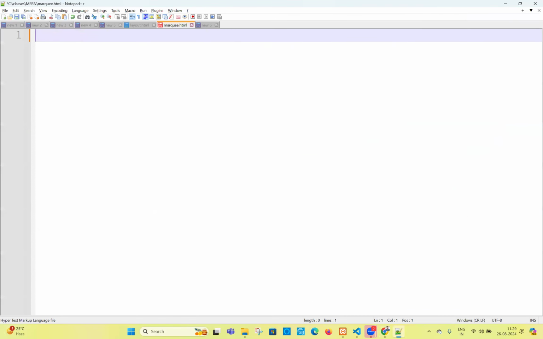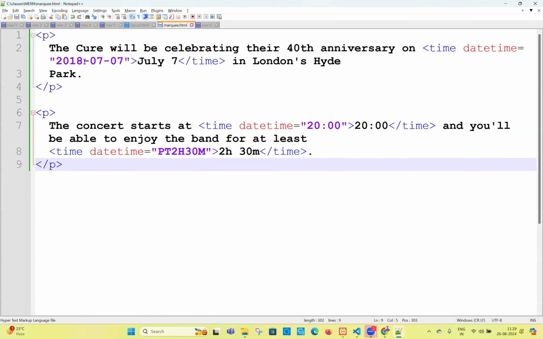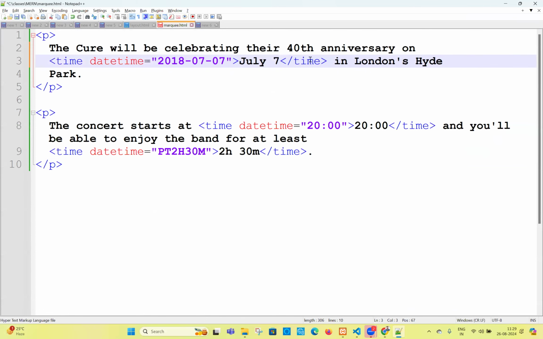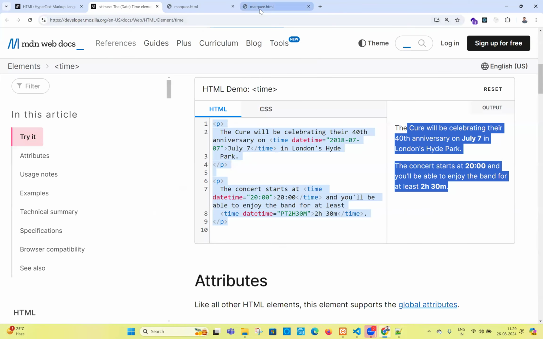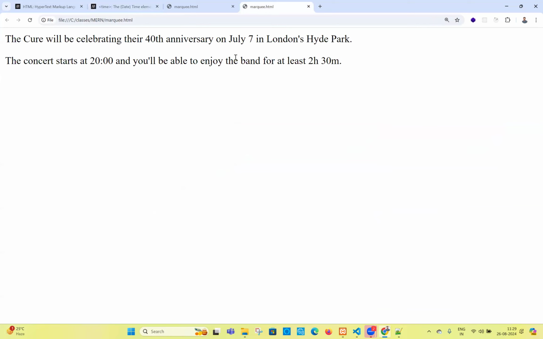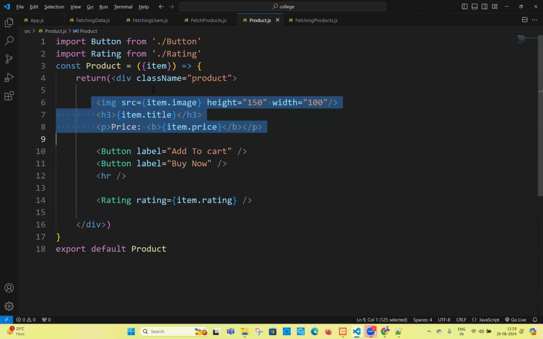All right, come here now. Let us remove this and paste here. Now you see there is a paragraph tag. In the middle of the paragraph tag, they take a time tag. Can you see? It has an attribute also, and some time also. Let us see carefully how this works. If you go to your browser and refresh, you see this is going to be July 7. But do you see any difference? If I mouse over, is anything observed? It looks like plain text only. It's not such a big thing, guys.